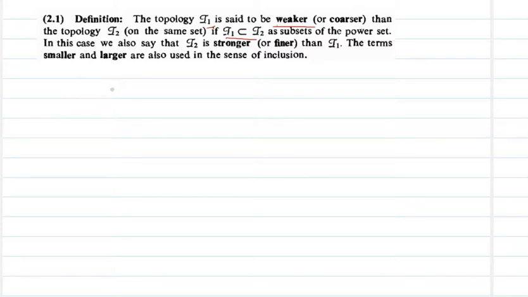Okay, that is, you have a set X and you have two topologies on X. The first one is tau1 and the second one is tau2. If tau1 is contained in tau2, then we say that this one is the stronger topology and